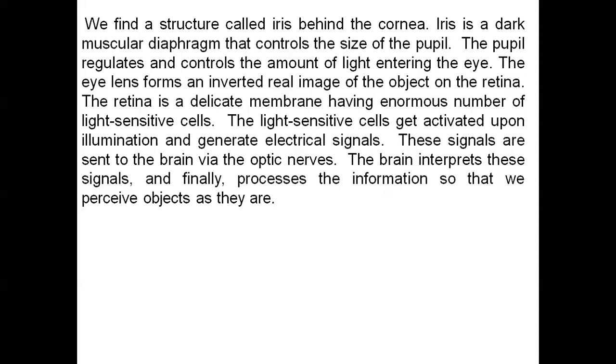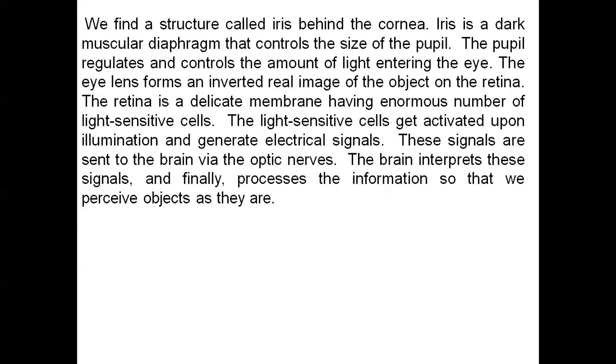The eye lens forms an inverted real image of the object on the retina. This is important, because the work of the eye lens is to form an inverted real image of the object on the retina. The retina is a delicate membrane having an enormous number of light-sensitive cells. The light-sensitive cells get activated upon illumination and generate electrical signals.